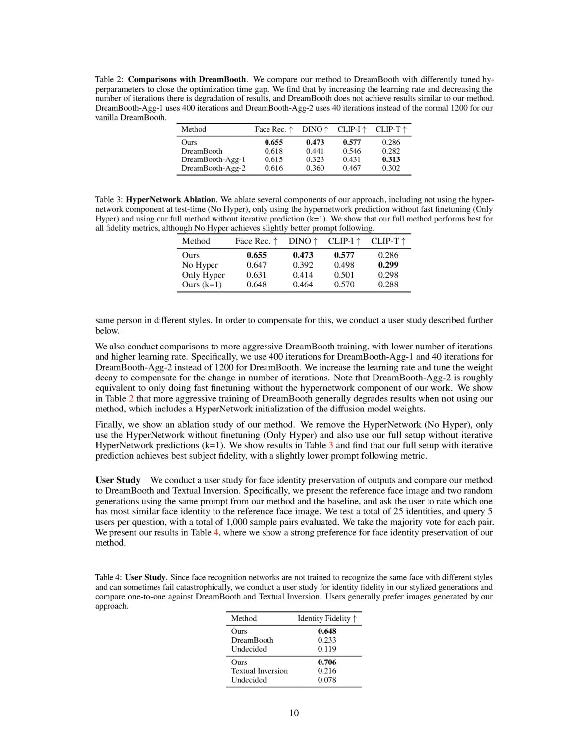We also compared our method to a more aggressive version of DreamBooth training, which involved fewer iterations and a higher learning rate. Specifically, we used 400 iterations for DreamBooth AG1 and 40 iterations for DreamBooth AGG2, compared to 1200 for the standard DreamBooth. We adjusted the learning rate and weight decay to compensate for the reduced number of iterations.